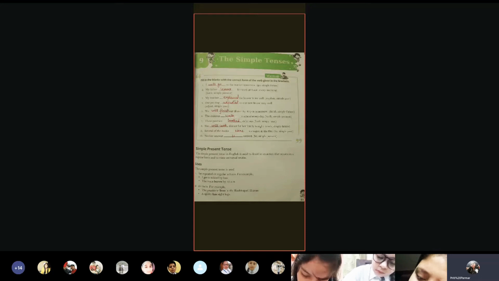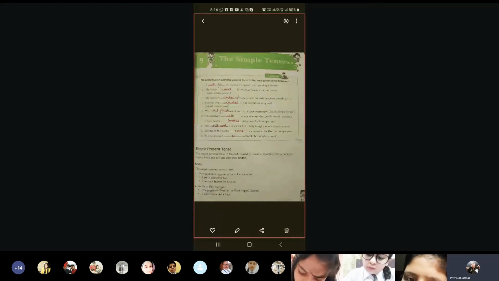Number six, walk. The children walk to school every day. It is simple present. Number seven, those pastries looked delicious. Now look and simple past, so it will be looked.